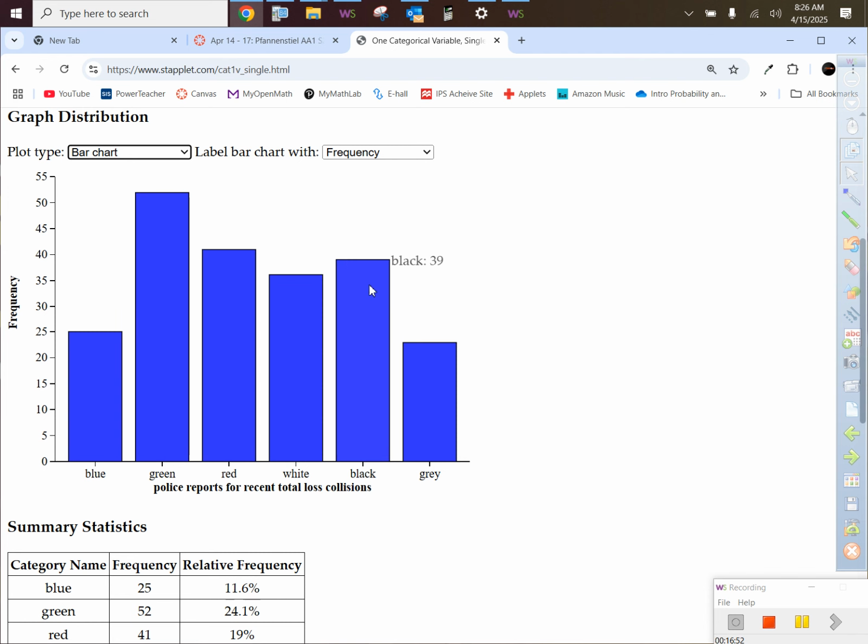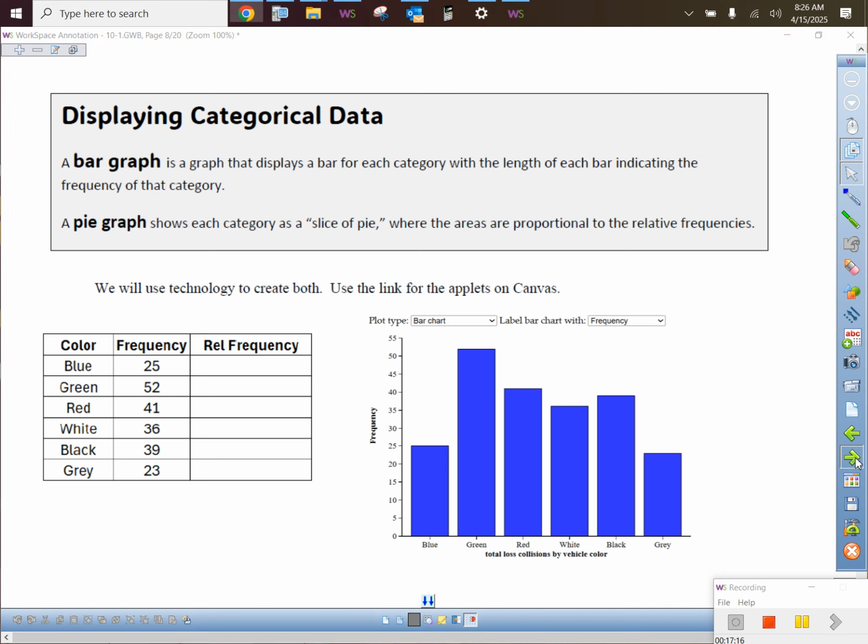Because what a good bar chart should do is put the number on top of it, because it's hard to tell. How do you know that's 39 or not? It's close to 40. Is it 38? Is it 39? It's hard to read that by the scale. So if you made one on paper, you should put the frequency on the top of it. You okay with a bar chart versus a pie graph? Cool. And then the last topic of the day, baby, is some bad graphs.